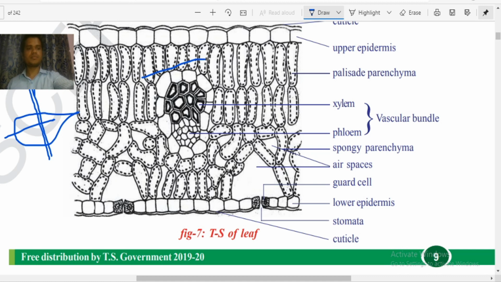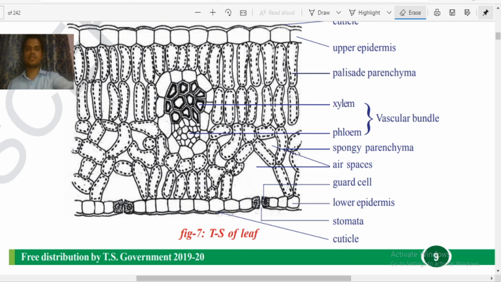Now this is the midrib. Okay, so this structure. Now if you keep this under the microscope, then you can see the structure like this. Understood? I hope many of you have understood well. If you do not understand, you can comment below this video and I will clarify your doubts again in the next upcoming video.